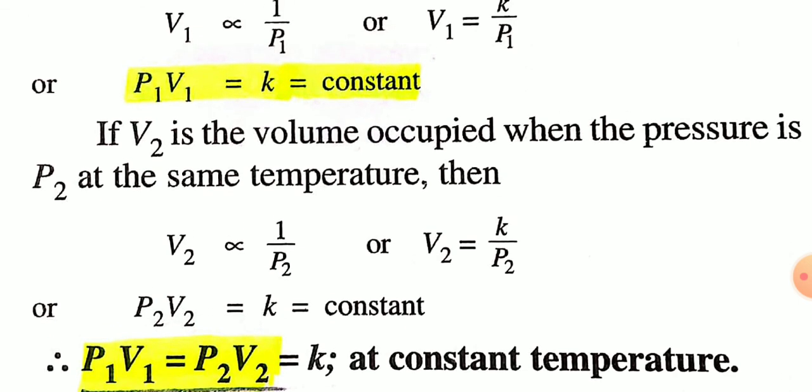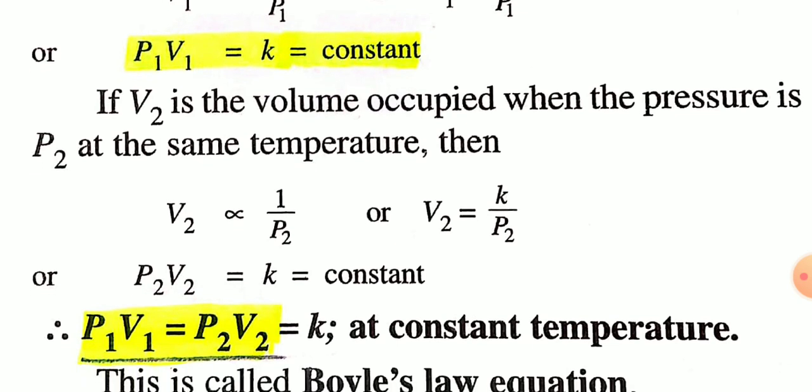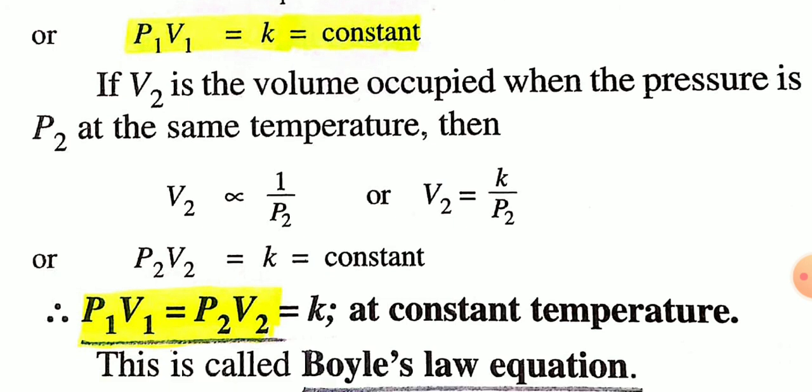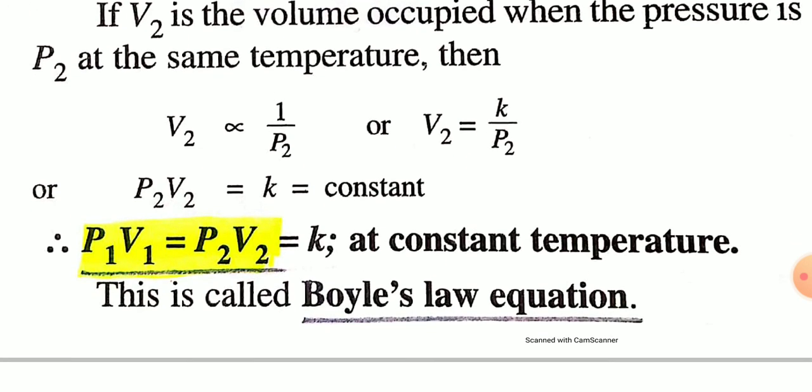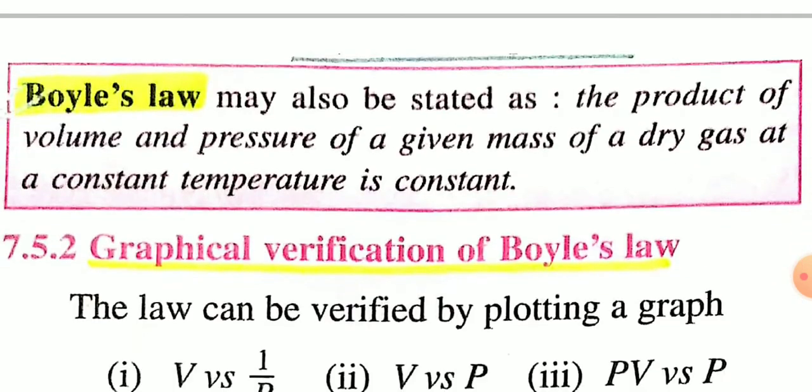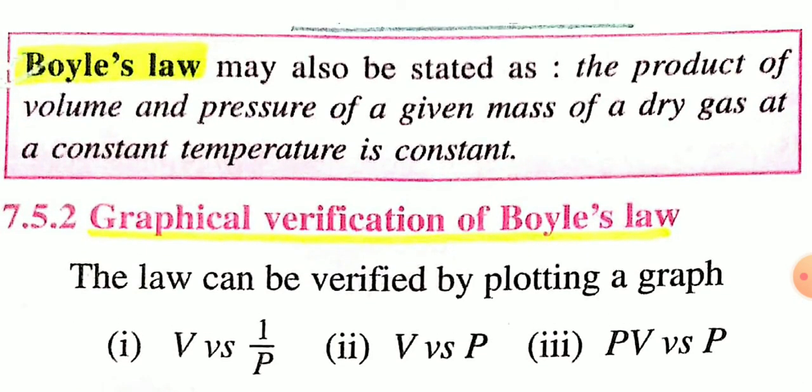Okay, so using these two equations, P1 V1 is equal to constant and P2 V2 is equal to constant, you can also write P1 V1 is equal to P2 V2 is equal to K at a constant temperature, and this is called the Boyle's law equation. So Boyle's law may also be stated as: the product of volume and pressure of a given mass of a dry gas at a constant temperature is constant. This is another statement of Boyle's law.